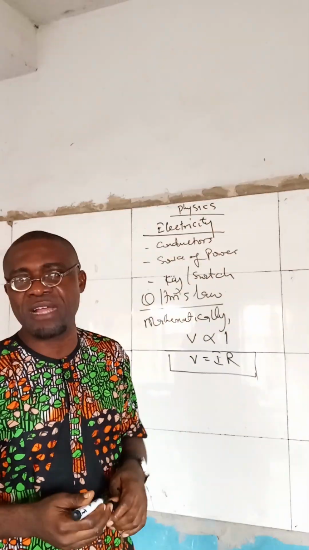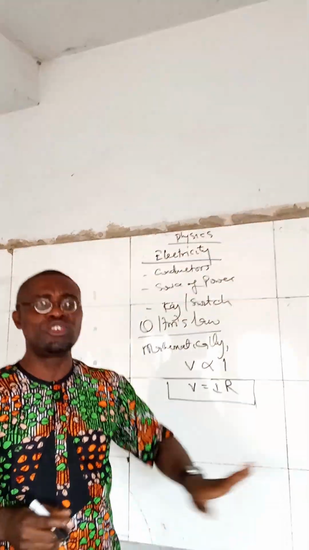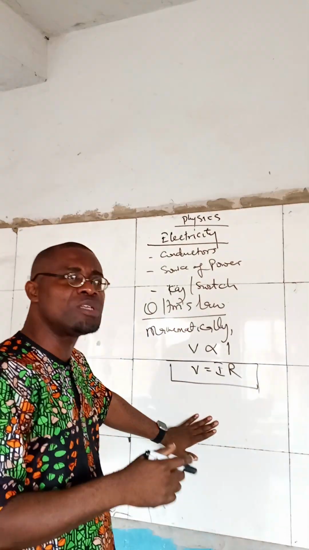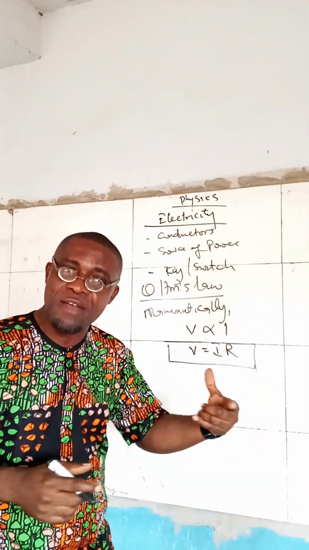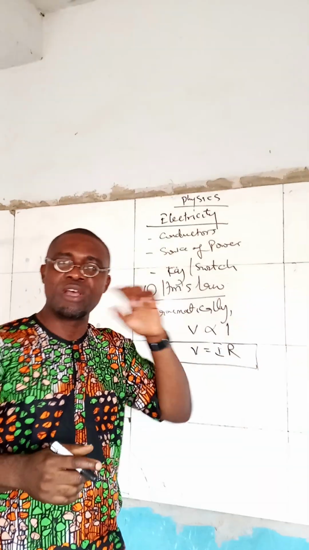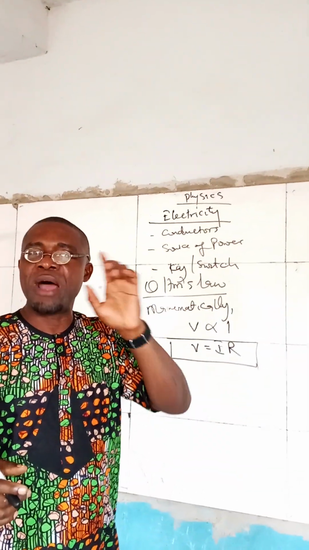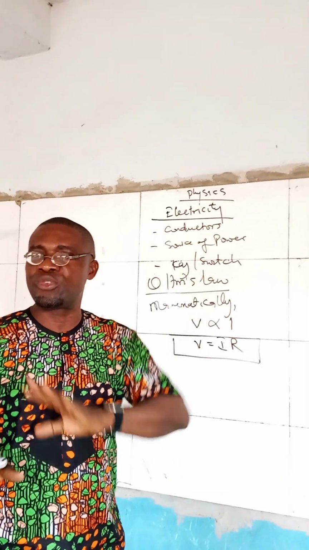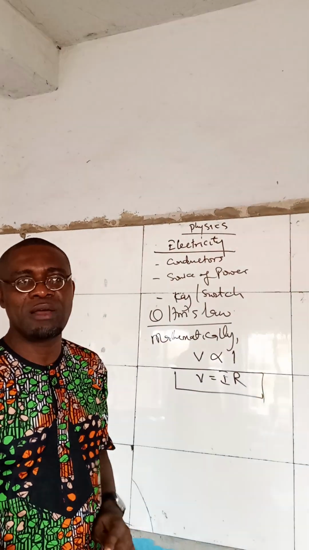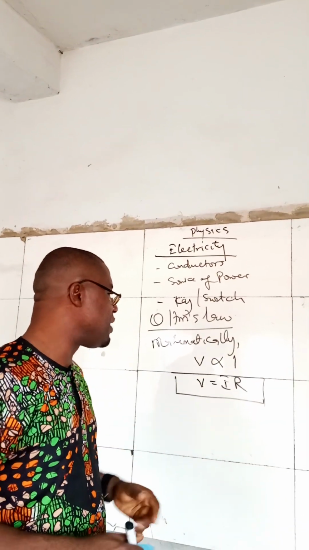It can also be accepted in the exam condition, but if they ask you to define Ohm's law, you say that Ohm's law states that V is equal to IR, where V is the potential difference in volts, I is the current in amperes, and R is the resistance in ohms. You score the same mark as somebody who has just used grammar. So that is the statement.